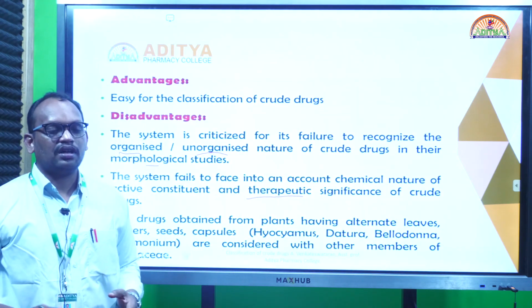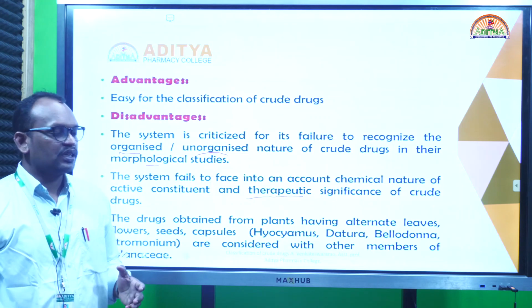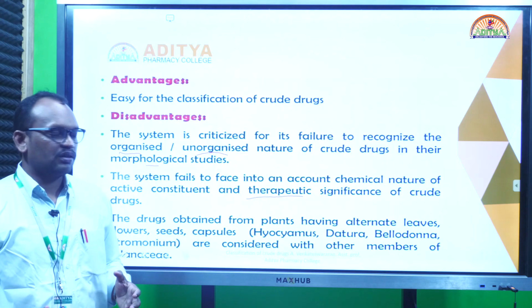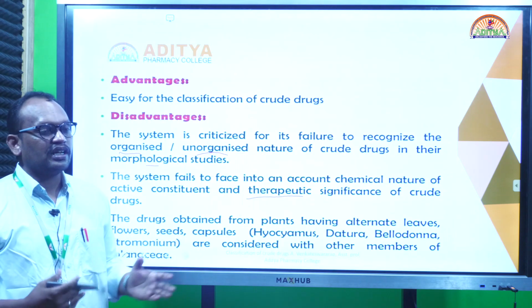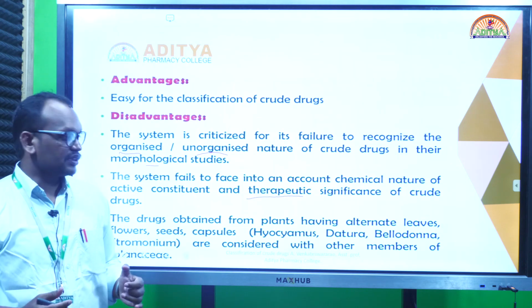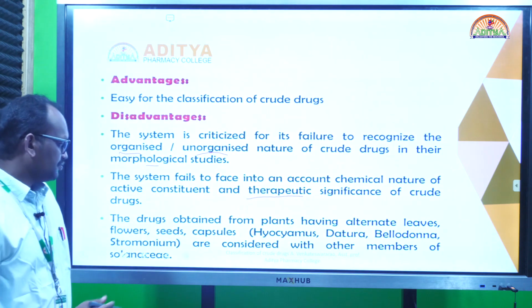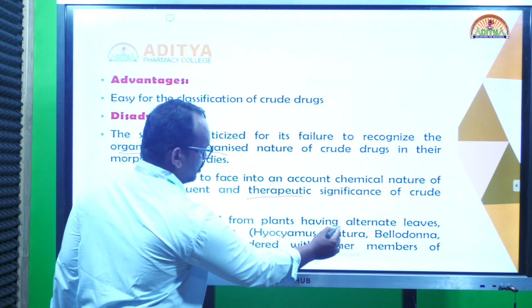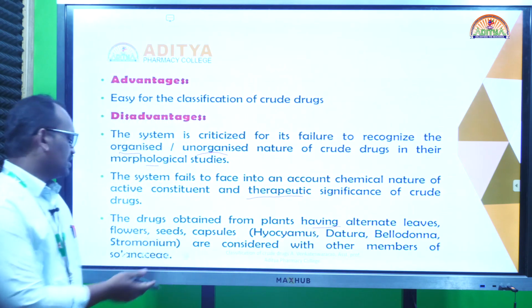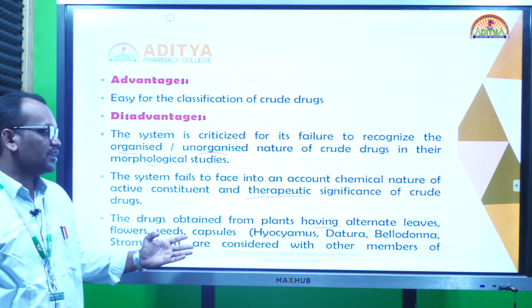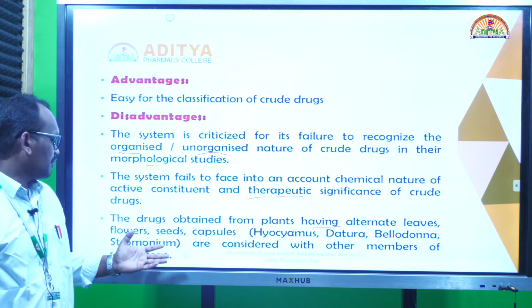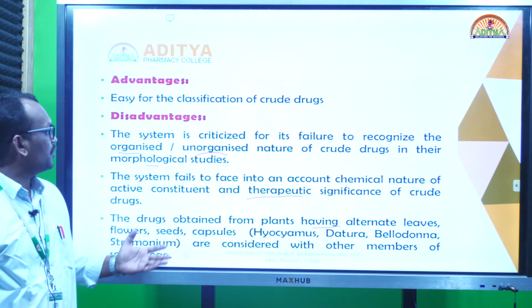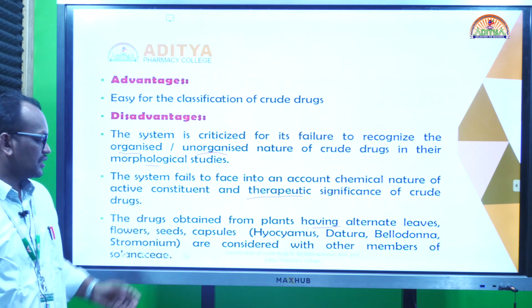Suppose in the Umbelliferae family, the list of drugs has different pharmacological actions, but no importance is given while classifying. Also, different parts of drugs have different chemical constituents, but no importance is given to that in this classification.